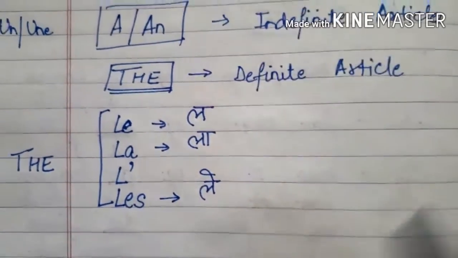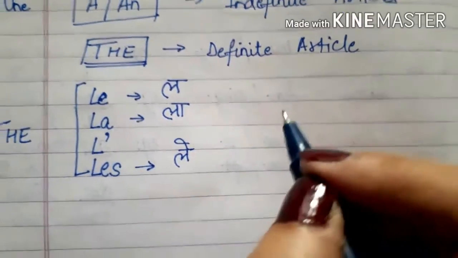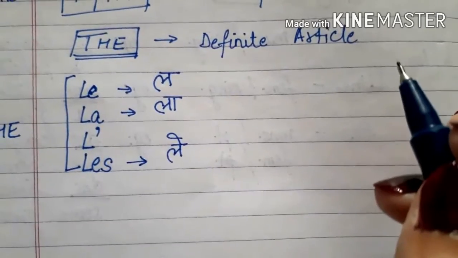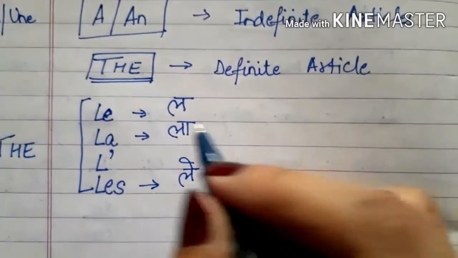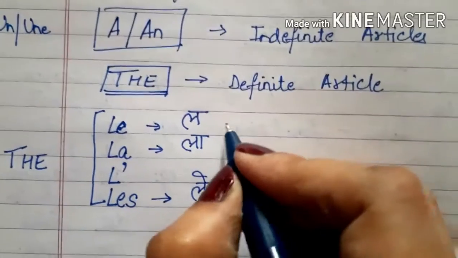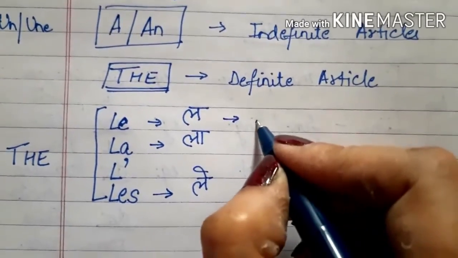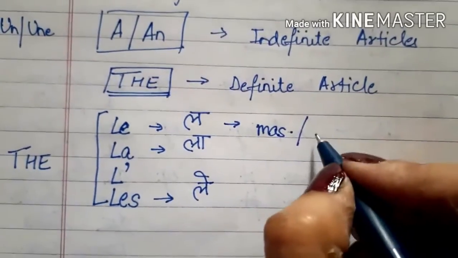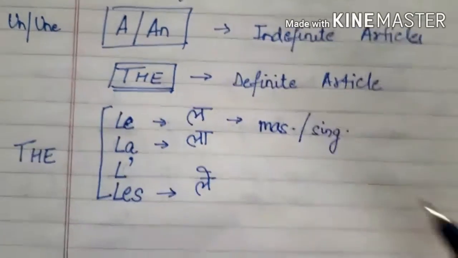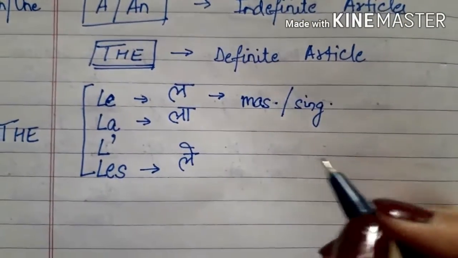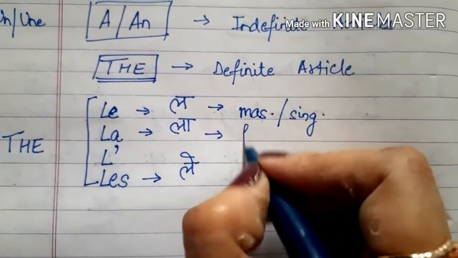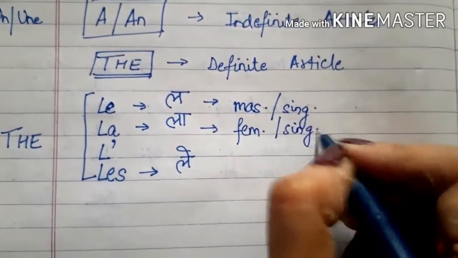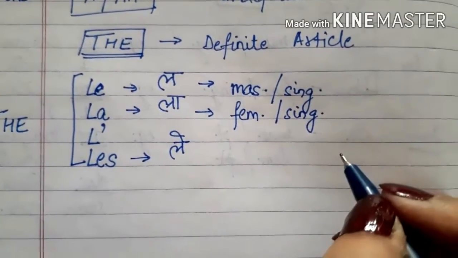Now the usage. If you remember, in the last video we did that all nouns are either masculine or feminine, so here also same concept. Le is used for the noun which is masculine and singular. La is used for feminine and singular.